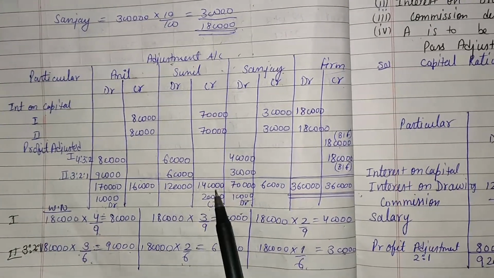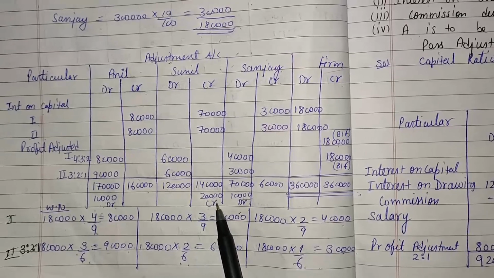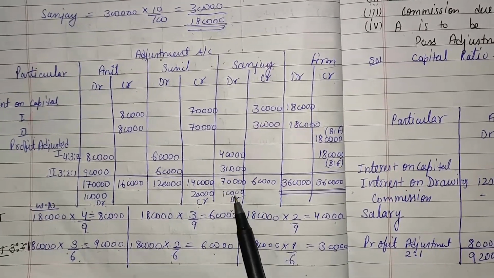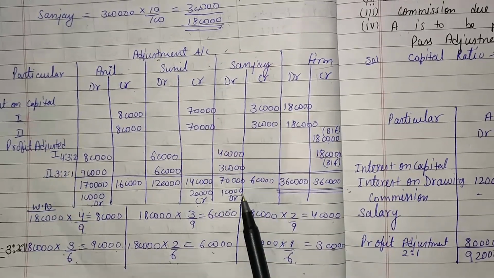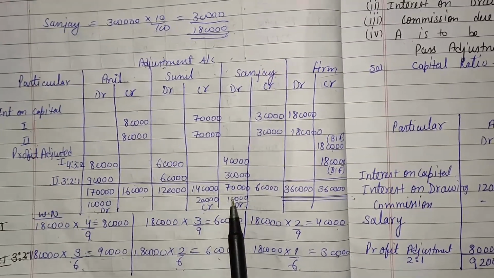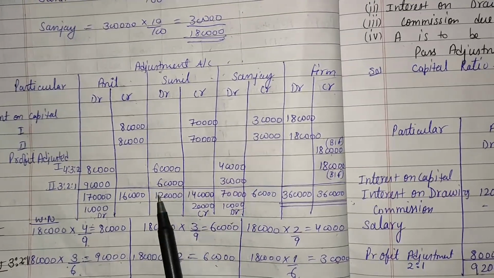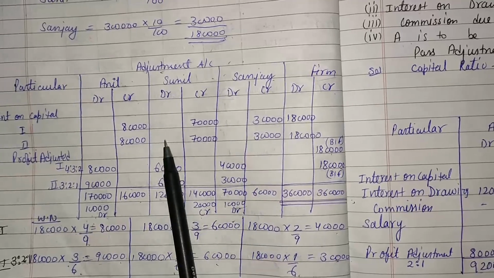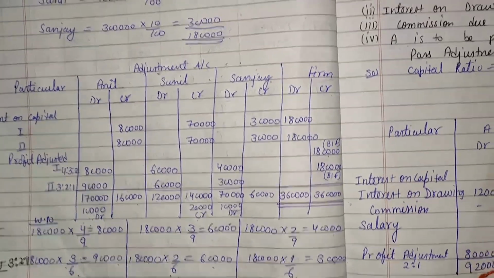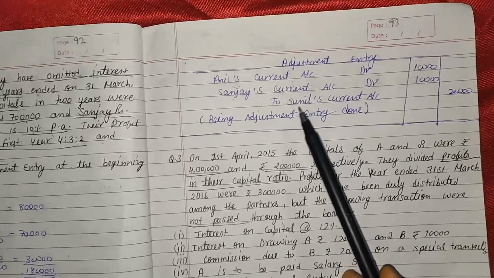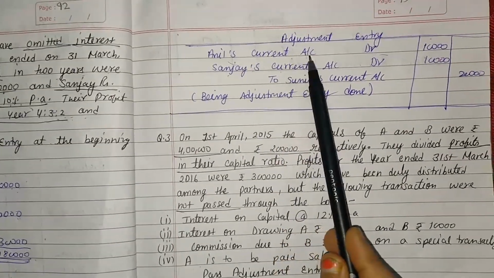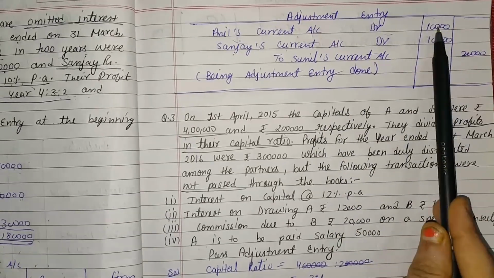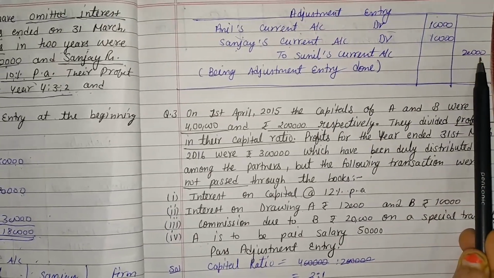By comparing Sunil's account we get 20,000 is greater in the credit side. By comparing Sanjay's account we found that 10,000 is greater in the debit side. So Anil and Sanjay get the debit balance and Sunil gets the credit balance. So we debit Anil's account and Sanjay's account and credit Sunil's account. The journal entry is: Anil's current account debit, Sanjay's current account debit, to Sunil's current account by 10,000, 10,000 and total is 20,000.